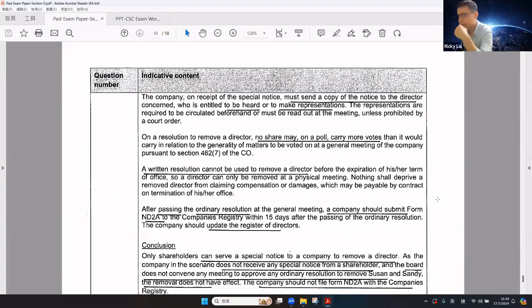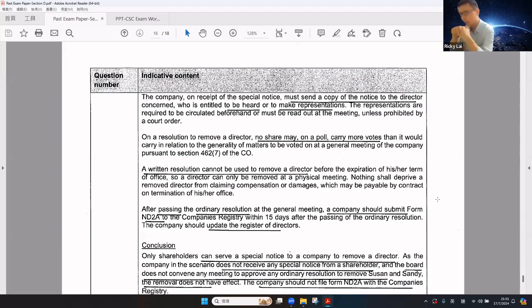On receipt of the special notice, the company must send a notice to the director concerned, who is entitled to be heard or to make representations. The representations are required to be circulated beforehand or must be read out at the meeting. On a resolution to remove the director, no share may, on a poll, carry more votes than it could carry in relation to the generality of the matters to be voted on at the general meeting.